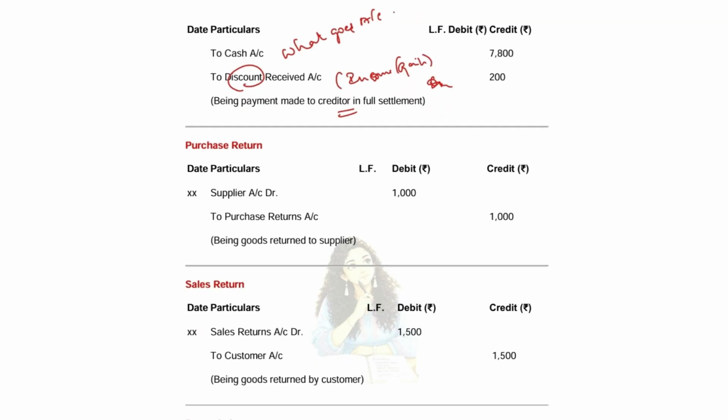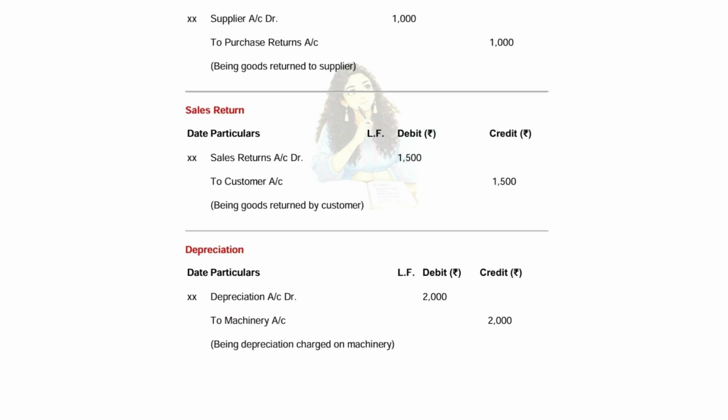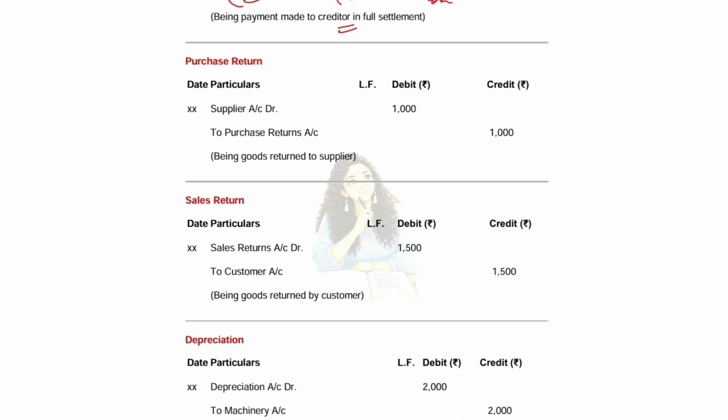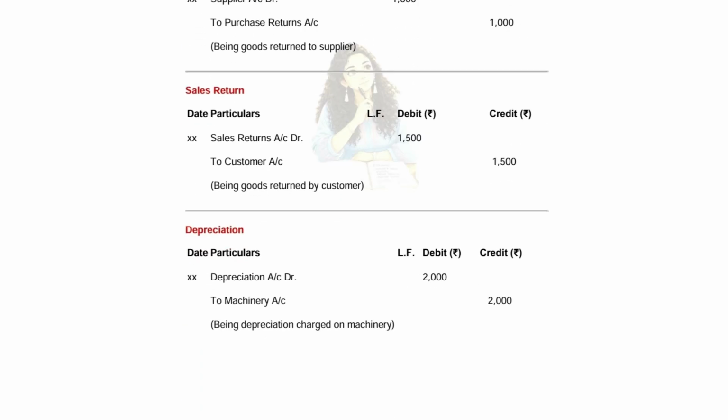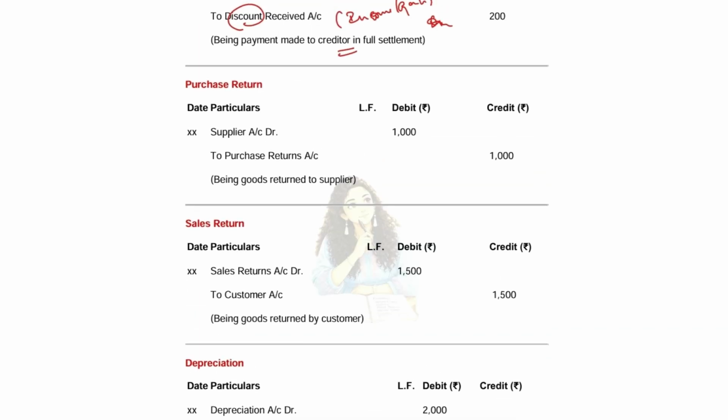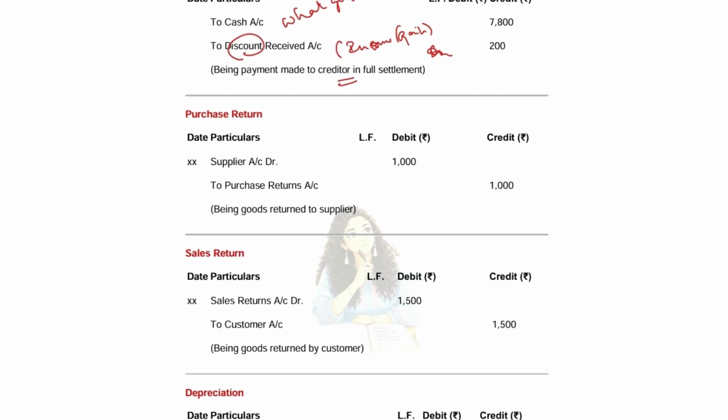We are almost in the last stage of the video. We are almost at the end of the section. We have covered most of the topics and the entries. So here comes the purchase return. What was the entry for purchase? Purchase account to cash or creditor.